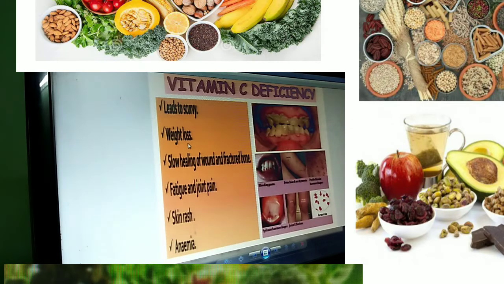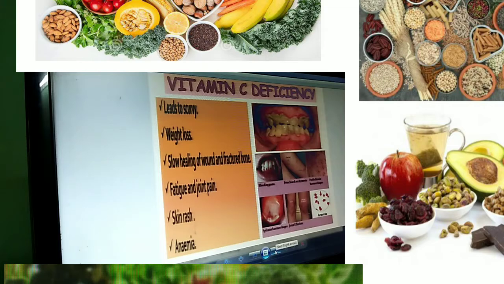If anything, any bone fracture occurs, it will take a long time for healing if there is vitamin C deficiency in the body. Joint pains. Fatigue means laziness. Then skin rashes. See the diagrams given beside. Anemia. Anemia is weakness and spot formation. These are all the deficiencies of vitamin C.